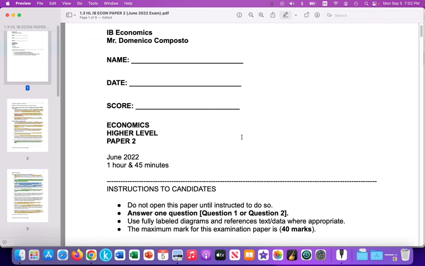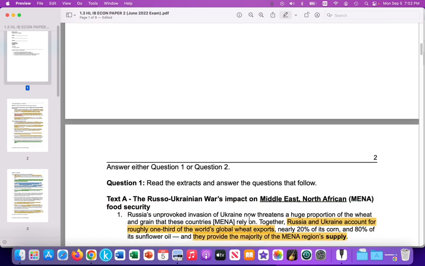So this is the paper two that I wrote. Again, paper two for the new syllabus is an hour and 45 minutes, and you will choose one of two questions. So we're going to tackle the first question.